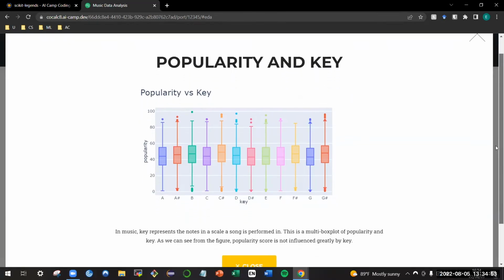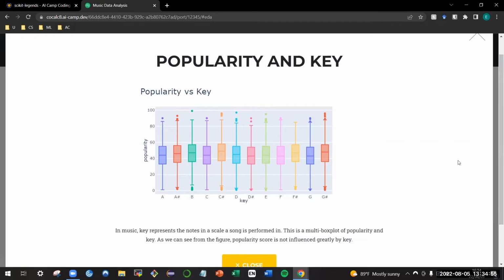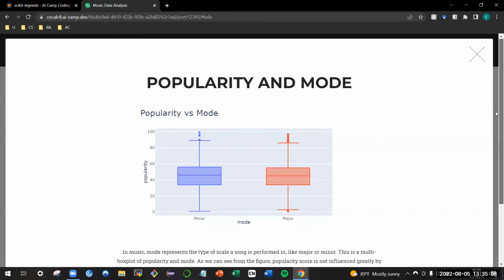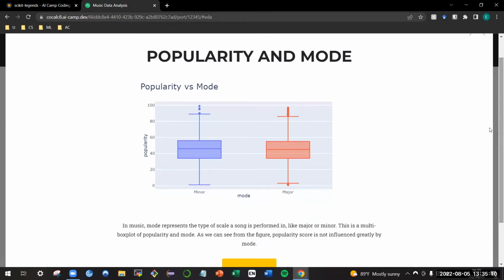In music, key represents the notes in a scale a song is performed in. This is a multi-box plot of popularity and key. As we can see from the figure, popularity score is not influenced greatly by key. In music, mode represents the type of scale a song is performed in, like major or minor. It's a multi-box plot of popularity and mode. As we can see from the figure, popularity score is not influenced greatly by mode.